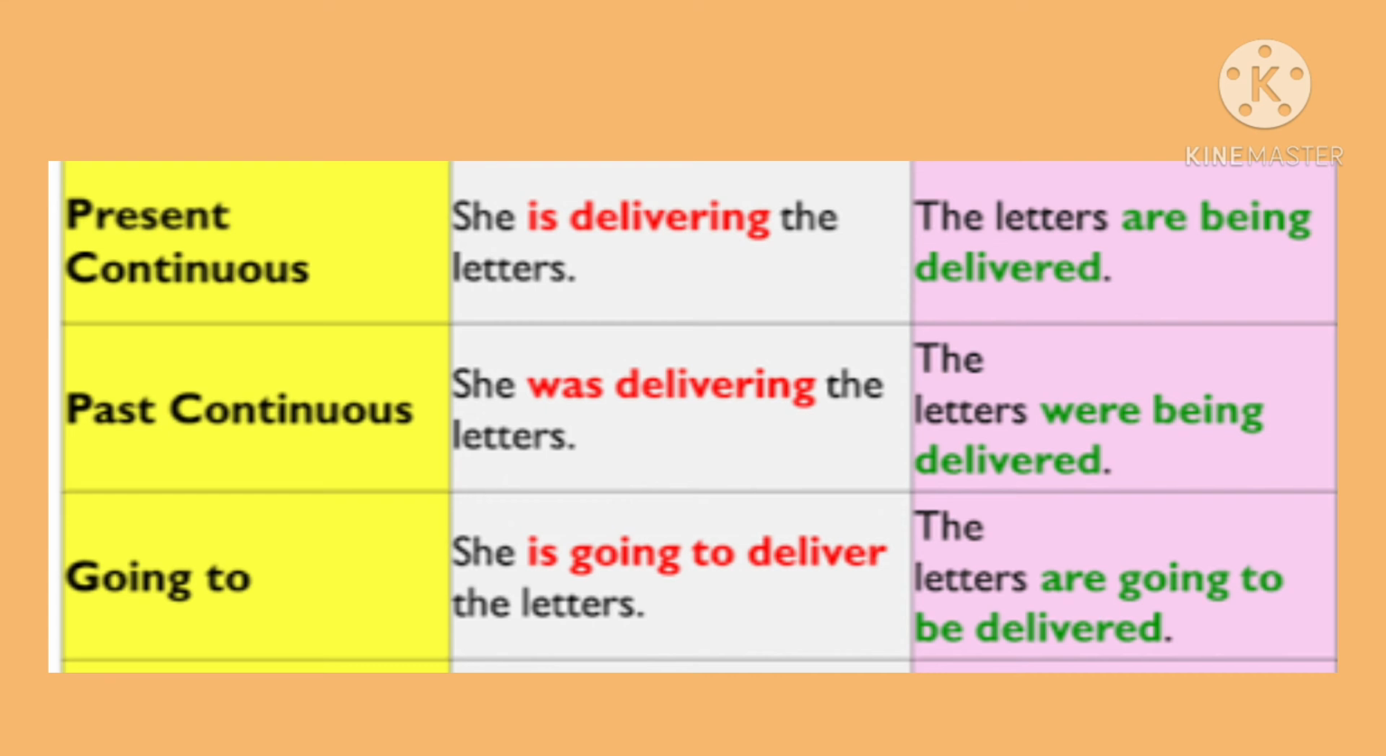In the next sentence, she was delivering the letters. The tense is past continuous. So the sentence in passive voice will become The letters were being delivered by her. She is going to deliver the letters. So, the object, the letters, will come first. The letters are going to be delivered by her.